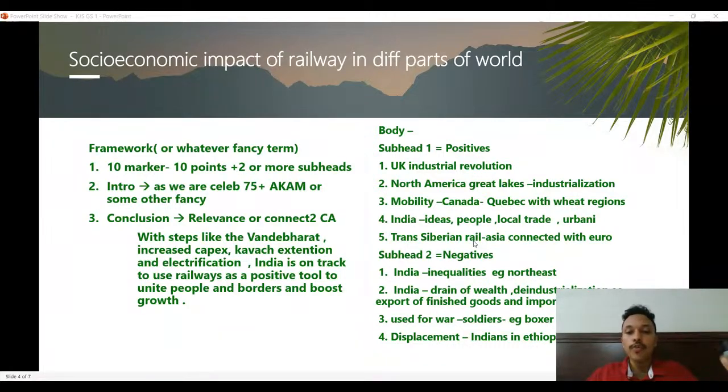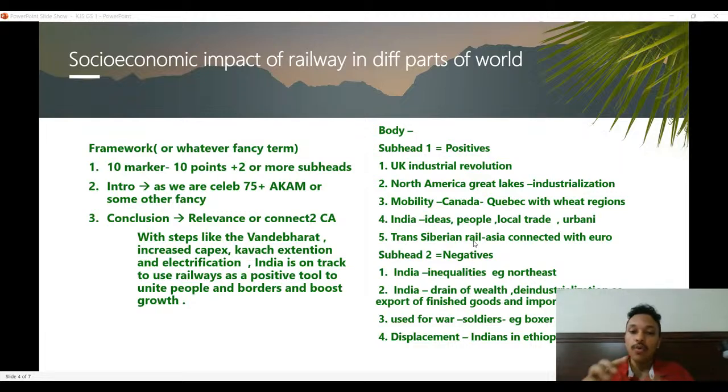In Canada, how the French Quebec region was connected with the wheat regions. So how it resulted in mobility, connecting the different areas in a very vast continental size country like Canada. Or something like how in India ideas, people, local traditions, local trade, urbanization improved because of railways post 1856. You can even add examples.